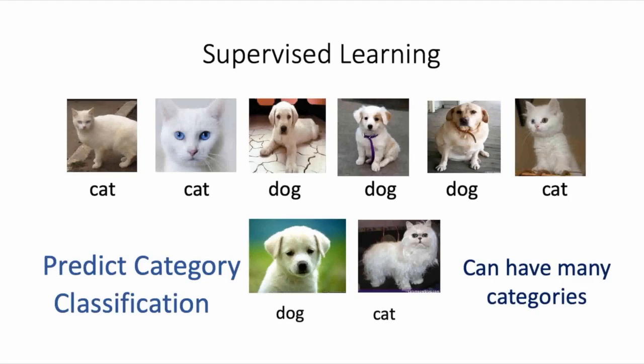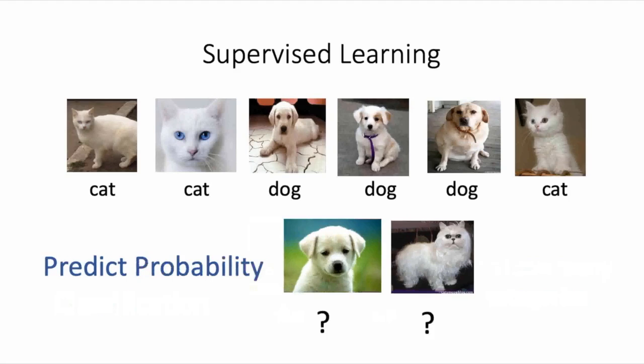As an alternative to having our model output just an all-or-nothing prediction for whether something belongs to a category, we can also have the model output a probability of something belonging to a category. For example, it could output the probability of 0.5 for this half-cat, half-dog-like thing that's shown on the bottom right.